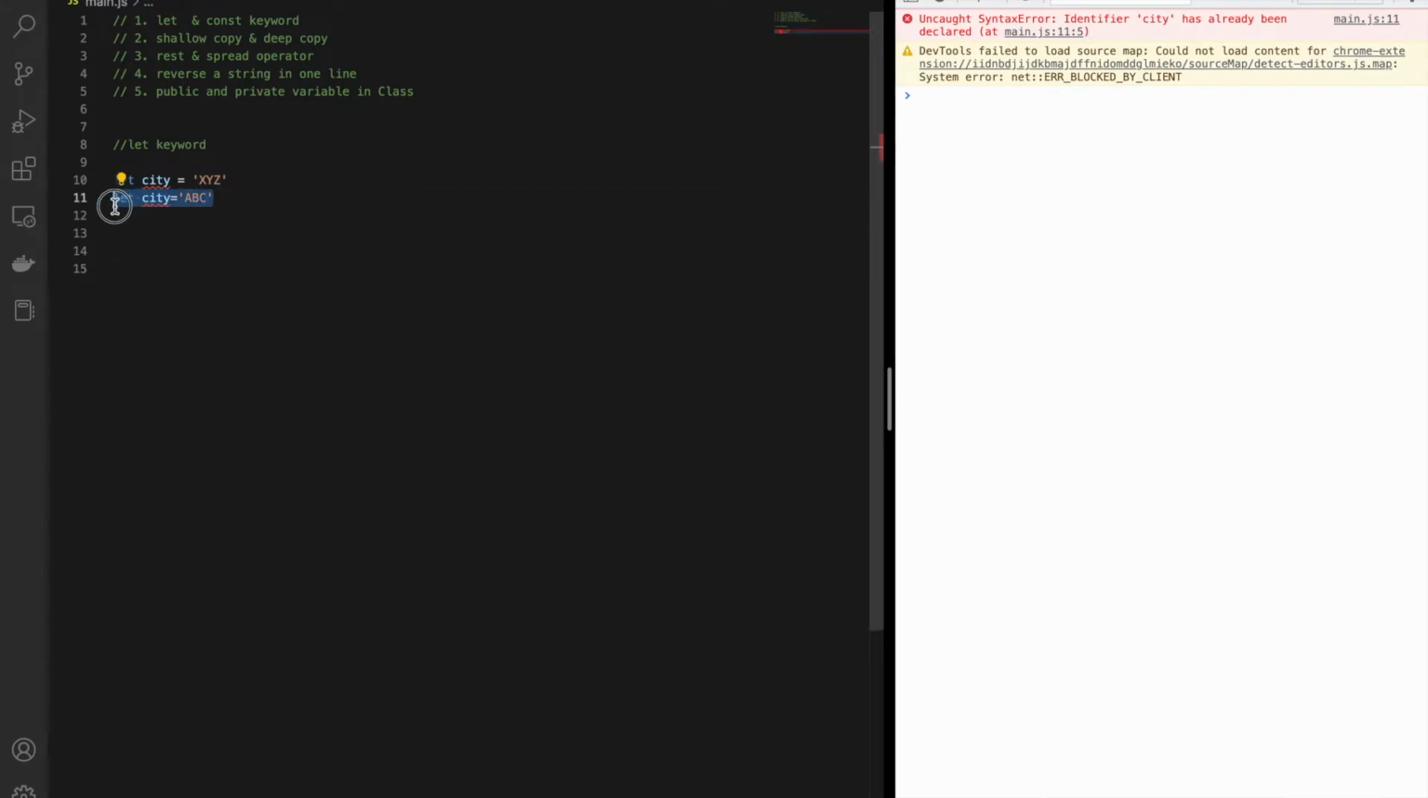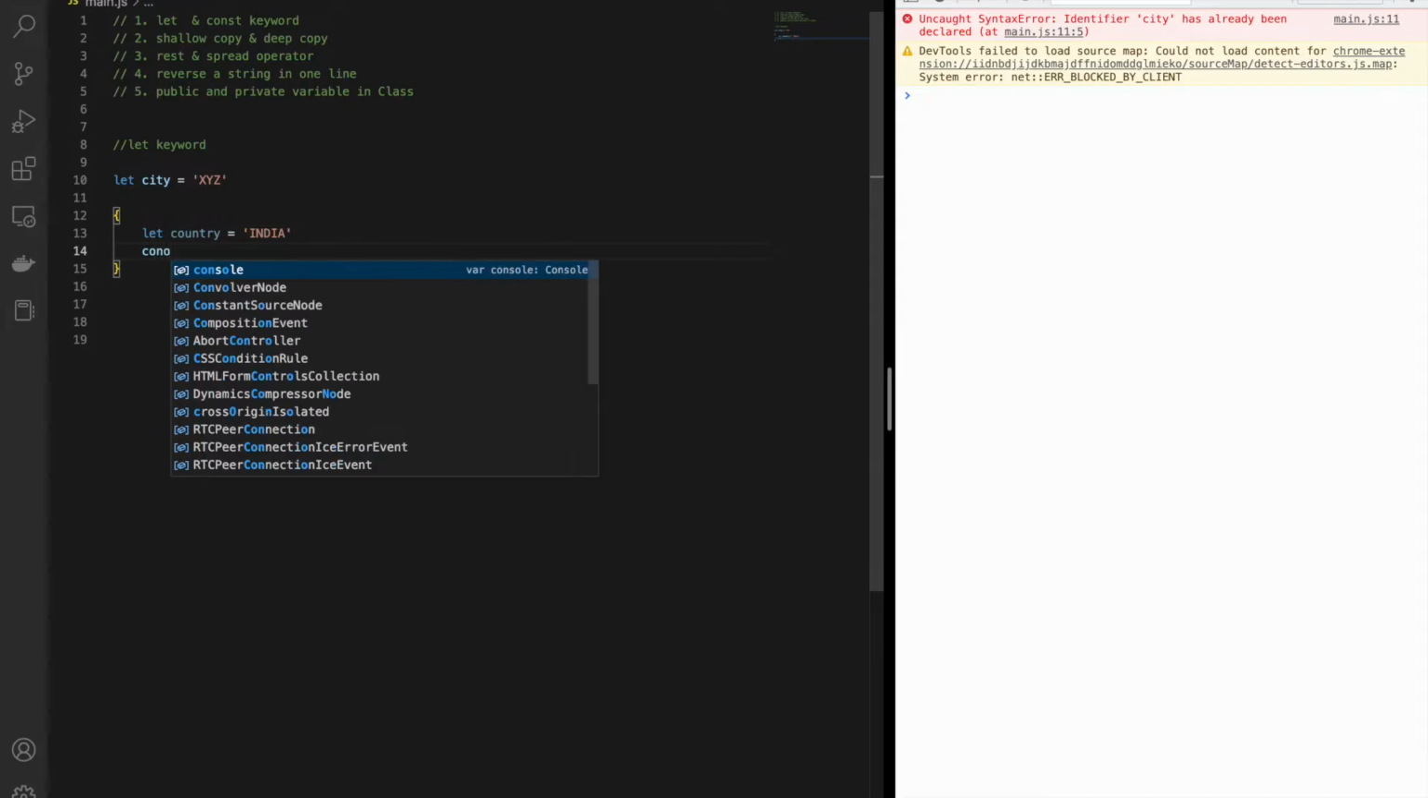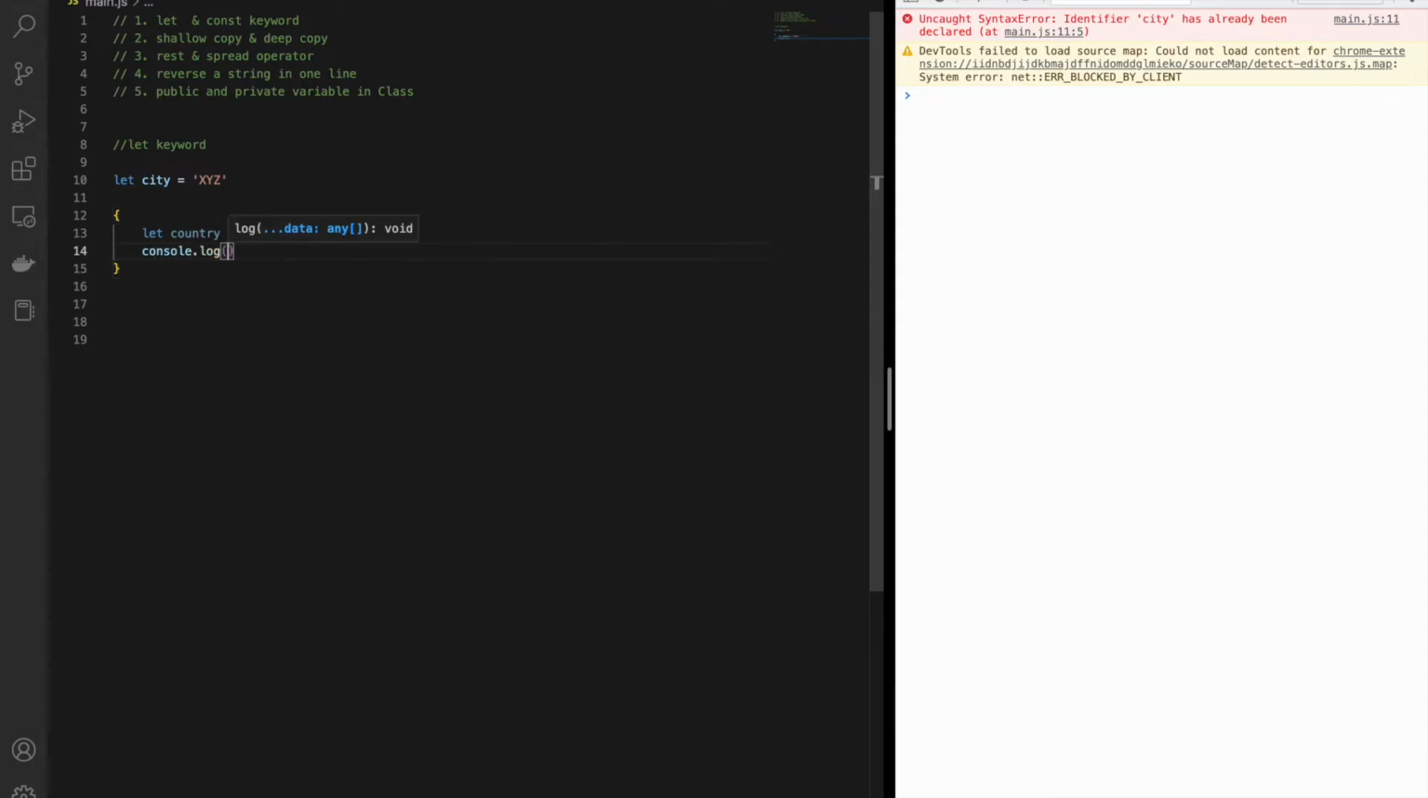So this is one limitation of the let keyword, and in my thinking that is a good one, because with var you can redeclare the same variable again. Moving on to the second point, let is limited to block scope. Block scope means the things which are inside the curly braces. So if I declare one variable with the name country and write India, I can do a console.log of country, and then I will save.